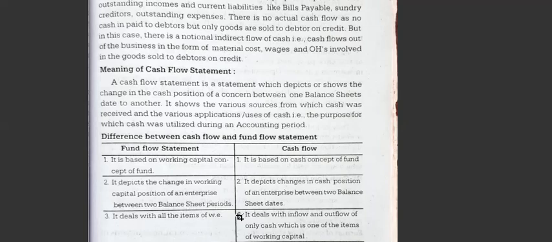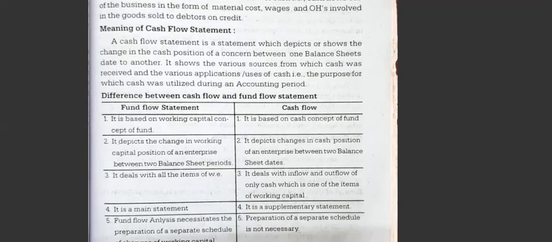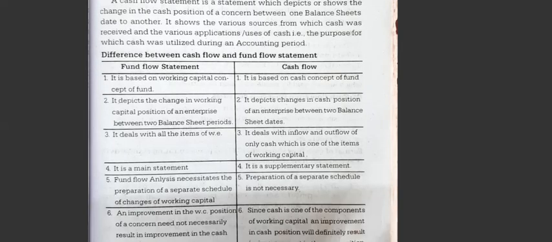Fund flow deals with all the items of working capital, but cash flow deals with all the inflow and outflow of cash. Okay. Next, one is a main statement and the other is a supplementary statement. Fund flow is a main statement because it includes all the aspects. But the cash flow statement takes into account inflow and outflow of cash only, so it is a supplementary statement.